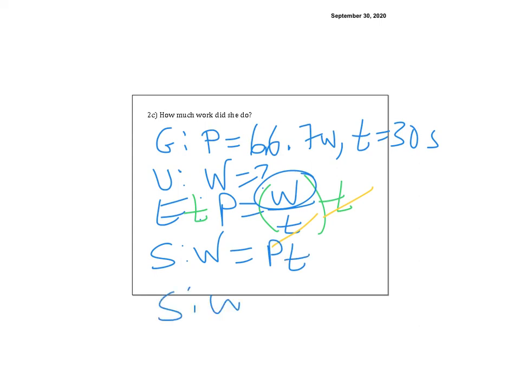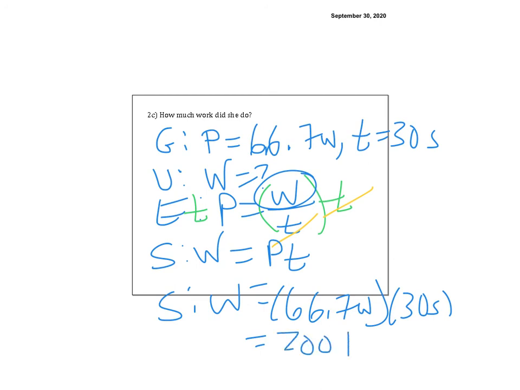So my solution is 66.7 watts times 30 seconds. 66.7 times 30, what is that? It's not going to be exactly the same number we got before. Because of rounding, that comes out to be 2001. But notice that's almost the same as my GPE.